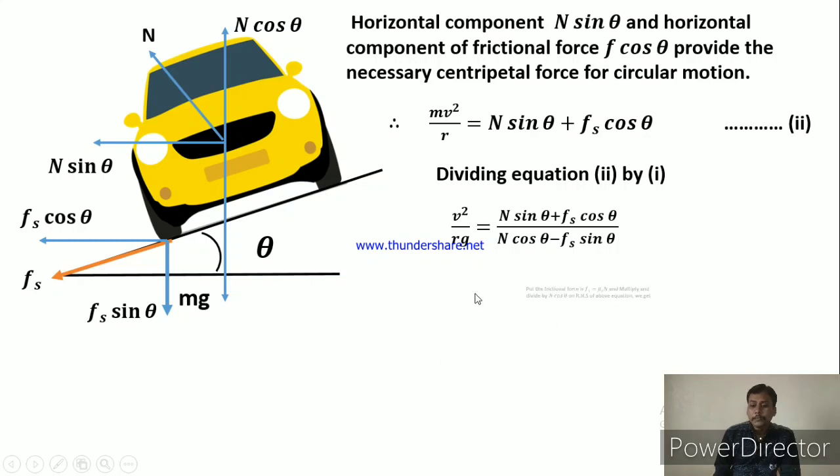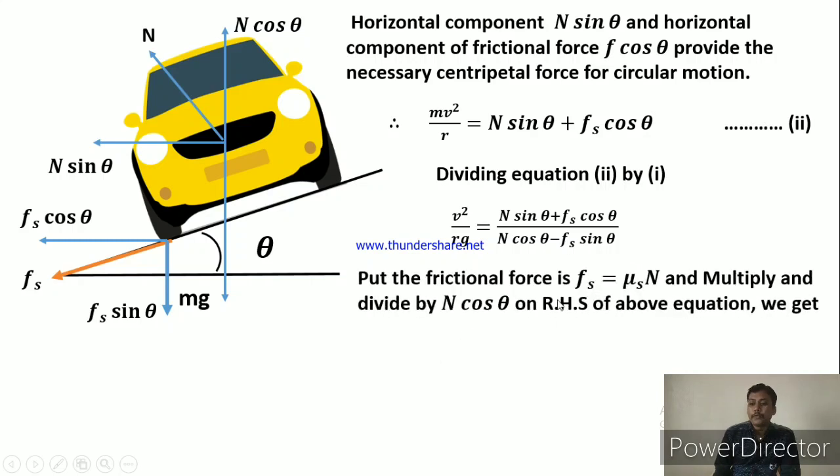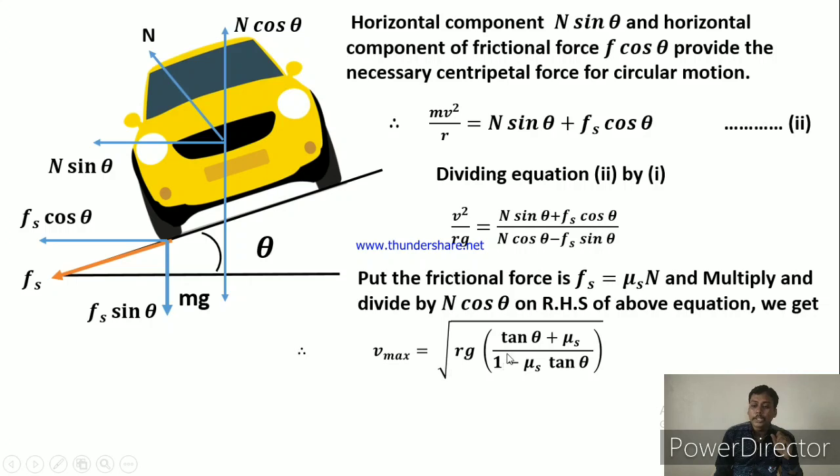Now put the frictional force Fs equal to mu s N according to the first law of static friction, and multiply and divide by N cos theta on the right-hand side. Then we get the equation v max is equal to under root rg times bracket tan theta plus mu s upon 1 minus mu s tan theta.